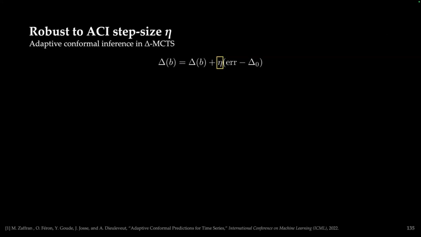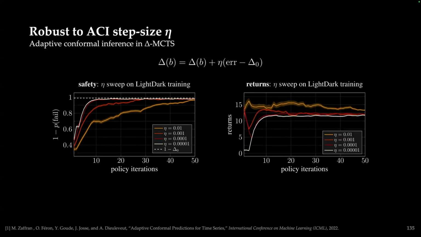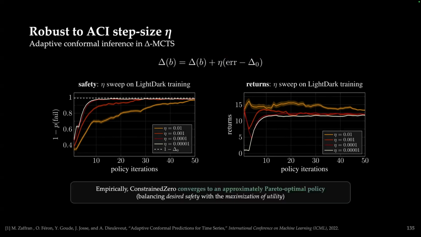So that's this eta parameter here that tells you how reactive you are to changes in this safety threshold. What this looks like is that if we sweep the eta parameters, which are these colored lines, we can see that we eventually will converge to the desired level of safety at the expense of early returns, that then would eventually converge to the desired approximately Pareto optimal policy. So empirically, this is what we see, which balances desired safety with the maximization of utility.